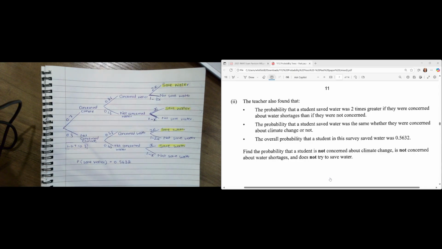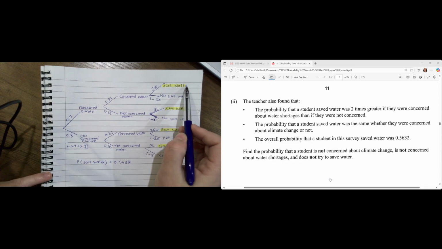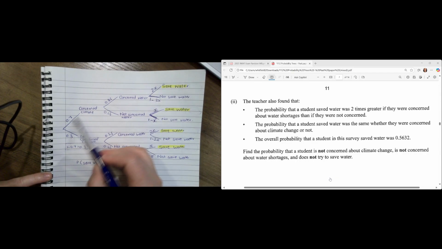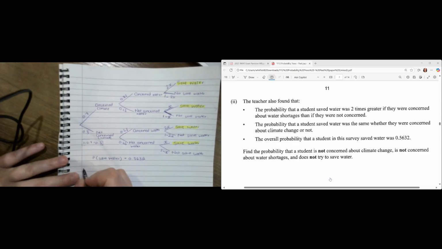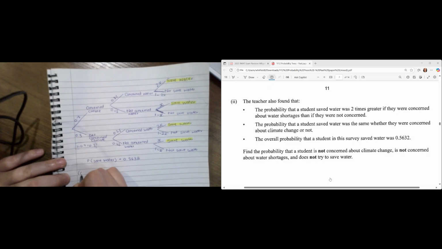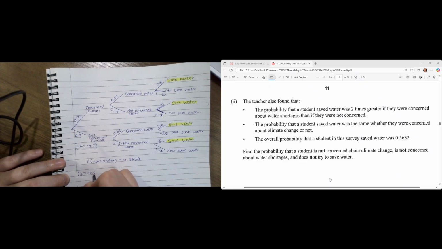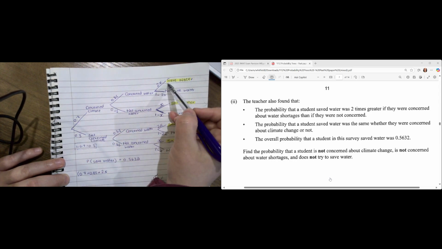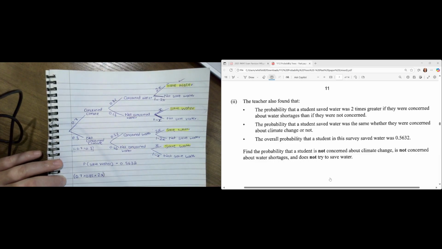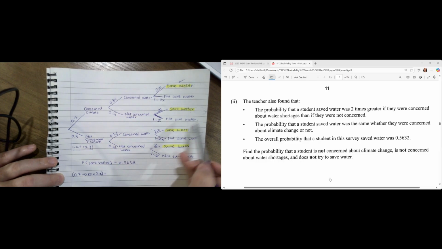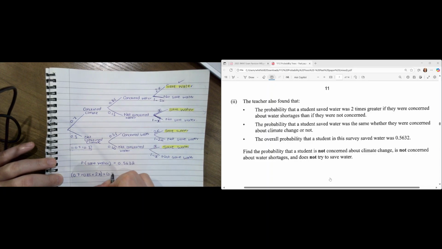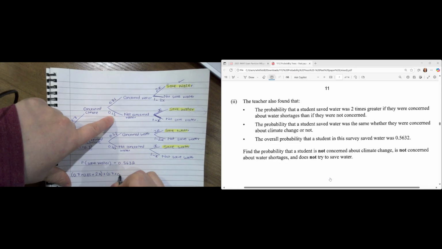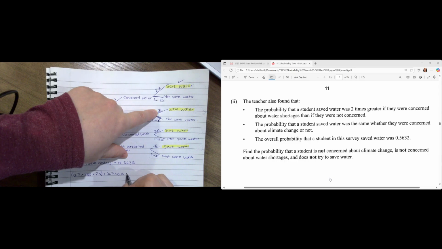So let's just write it down. Let's work with this first one. How do we work out this probability? Oh yeah, we multiply along the branches. So let's write that out. We have got 0.7 multiplied by 0.85 multiplied by 2x. Just writing down everything that's on that branch. Check. Now I've got to add on my next one. We're going to work out the probability of this one, which is going to be 0.7 multiplied by 0.15 multiplied by x.